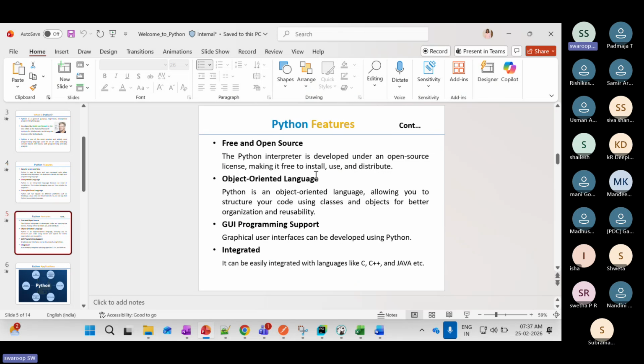Another feature is that it is free and open source. You can just go ahead and download it from the Python official website. It is free and open, very easy to install, and we can use it.